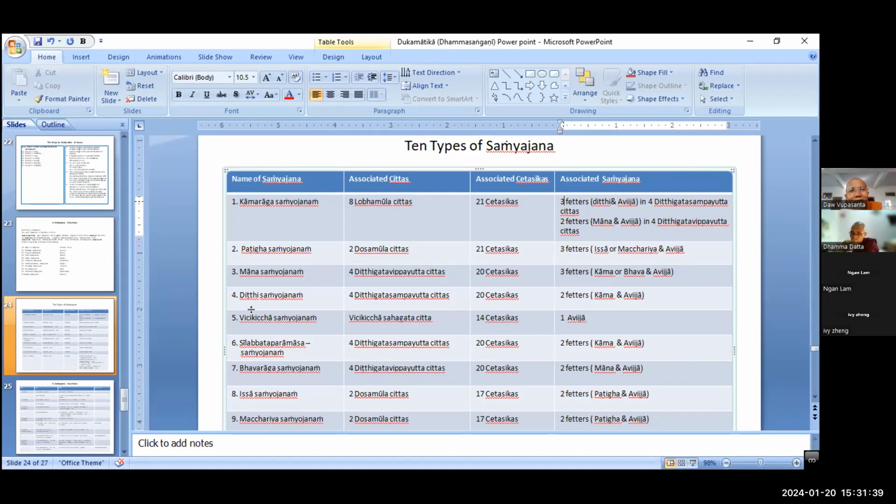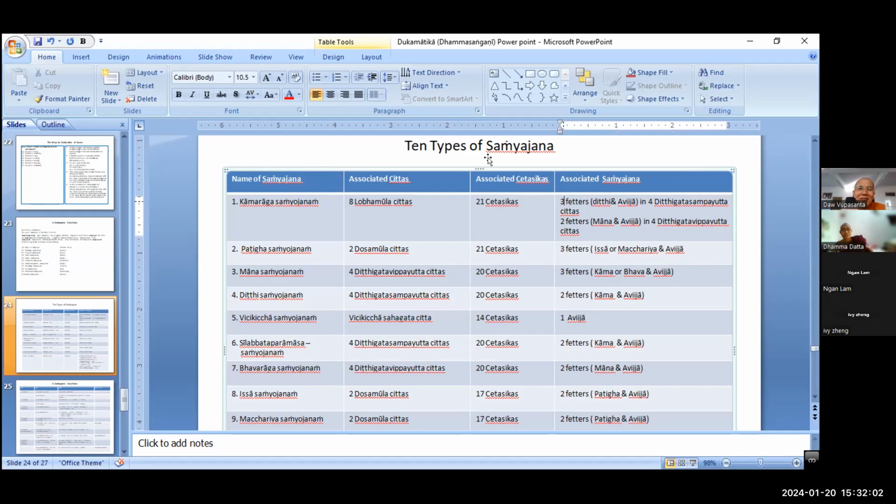Vicikiccha, right? Have you read the Sabbasava Sutta? Not yet. Last week I asked you to read the Sabbasava Sutta. In Sabbasava Sutta also mentioned the 16 kinds of doubts, right? Skeptical doubts. Vicikiccha. What am I, right?